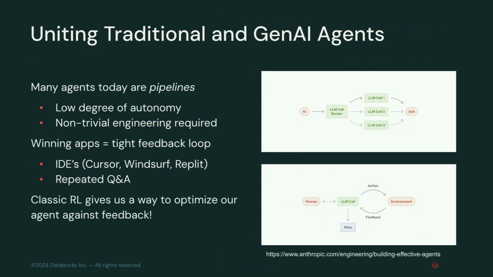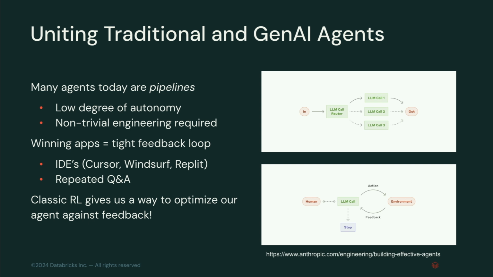So let's talk about how we unite these two areas, right? Because I think for most of us here, this might be a totally new concept. When we see agents today, I'm borrowing these slides partially, or concepts, from this really great blog from Anthropic. Highly recommend checking it out to dispel this notion that, wow, agents are so mysterious and complicated. How do I do them? Sometimes your agents are just pipelines. You're taking data. You're making some changes to it. You're spitting it back out to a user. Guess what? We've been building data pipelines for ages, right? That is the backbone of Databricks.